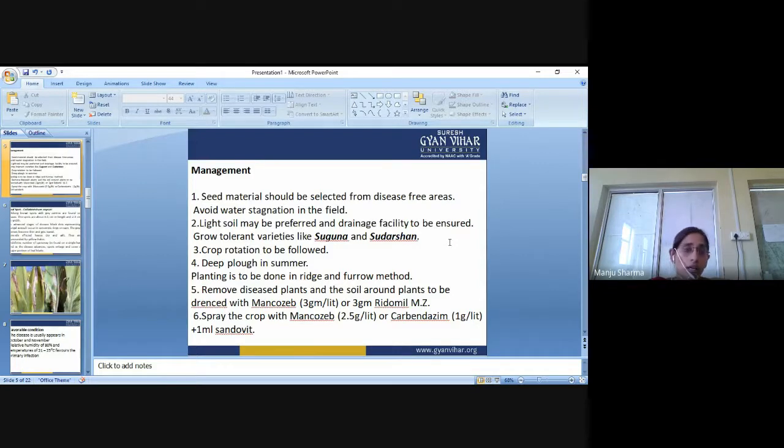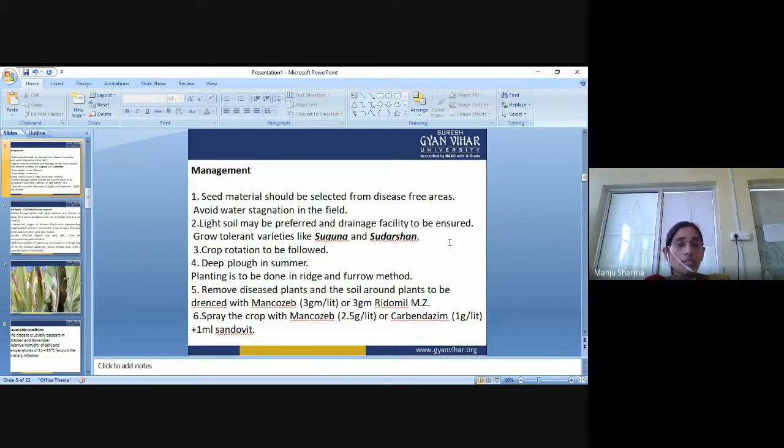Management: seed material should be selected from a disease free area, like an area where the particular disease does not occur, and only from that place we have to collect the seed material. Avoid water stagnation in the field.